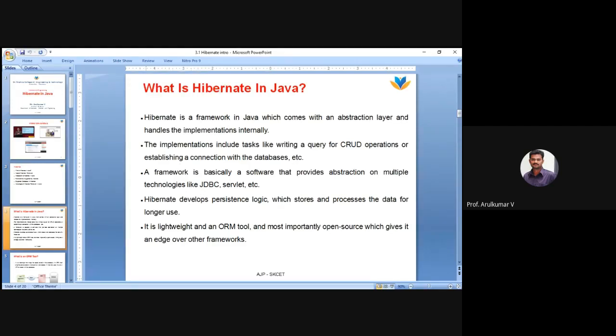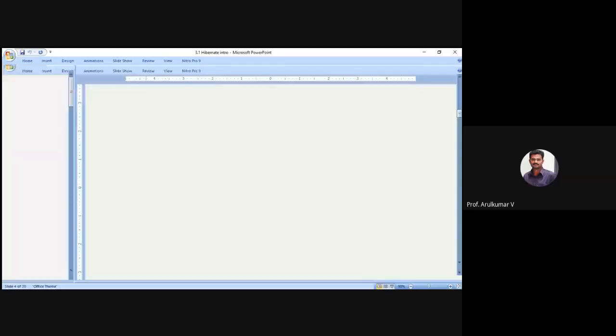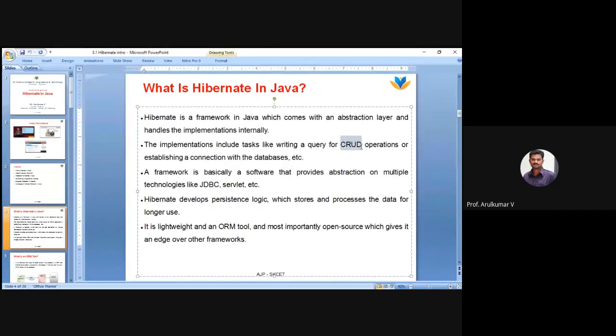What is CRUD, guys? Very good. Create, read, update, and delete. Very good, Divyashree.